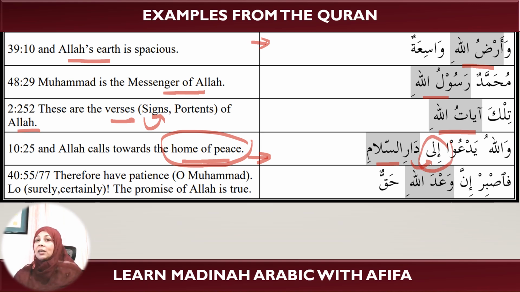Ila is a preposition which means to or towards. That's the reason why it is dari with the kasra. So here dar is the mudaf, but it bears the kasra because of the preposition ila that precedes it. Okay, and as-salami is mudaf ilayhi and it shows its kasra.